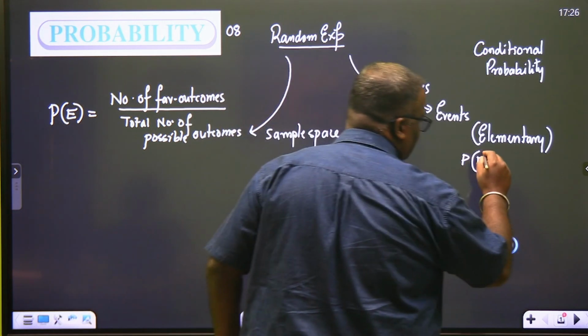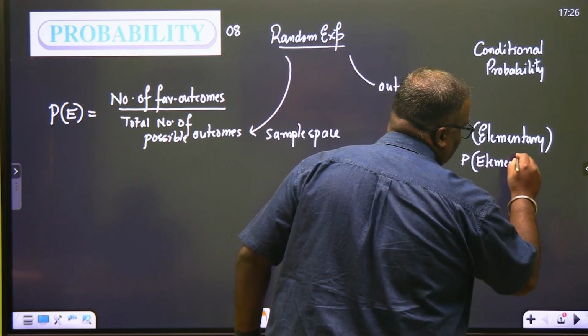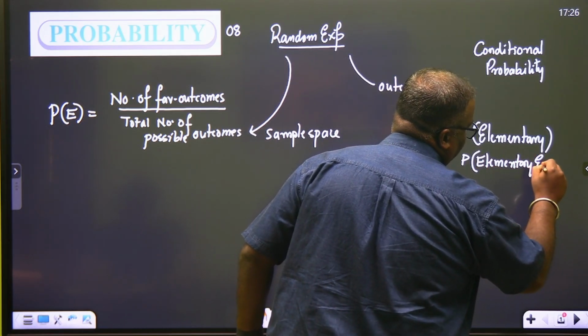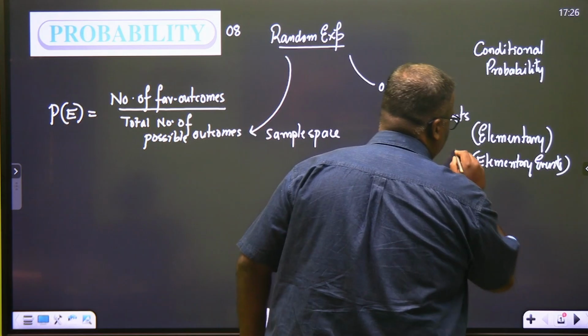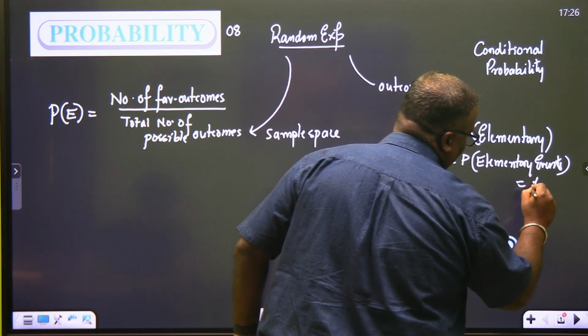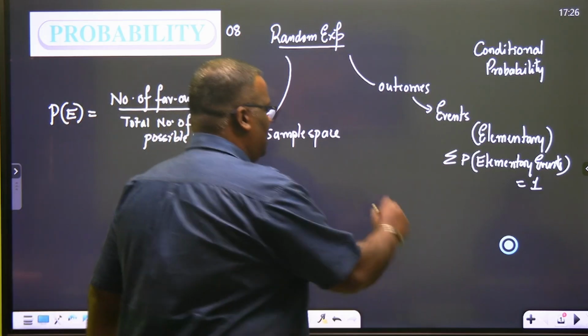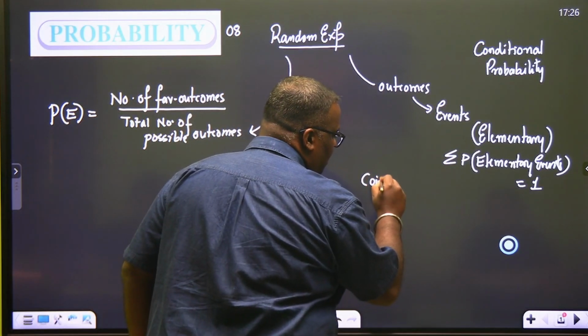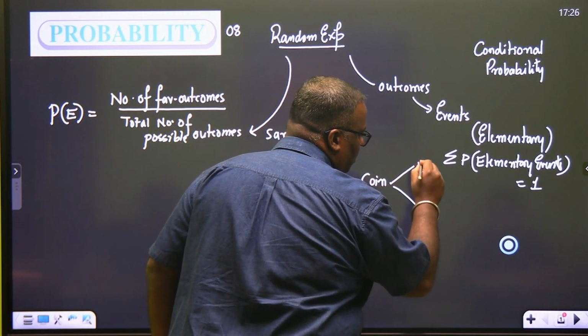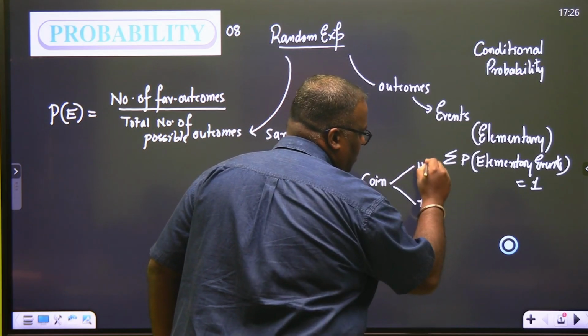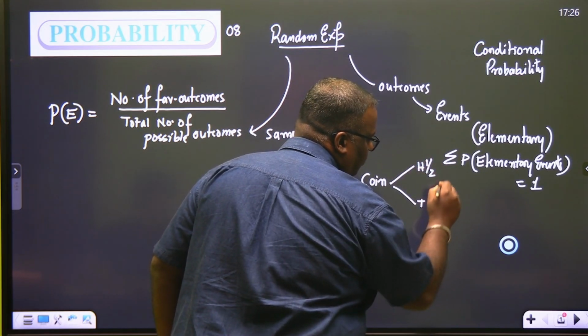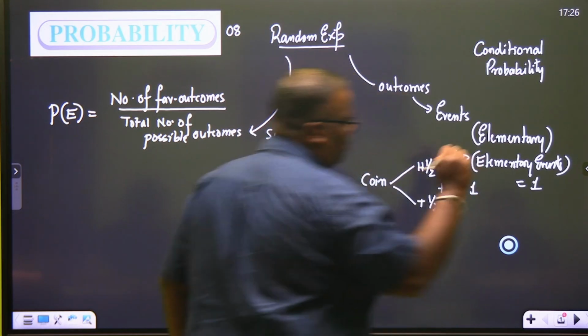The probability of all elementary events, if you sum them up, should give you 1. This you also know. To give you an example, let's say we take a coin and you toss this coin. You're going to get a head or a tail. Probability of this is half, probability of this is half. If you add both of them, you will always get 1.